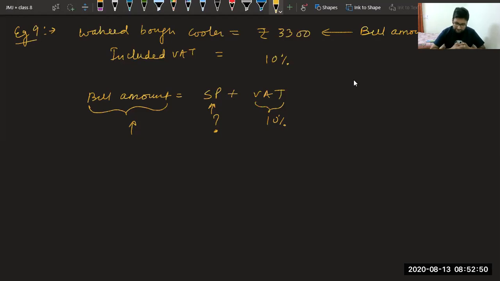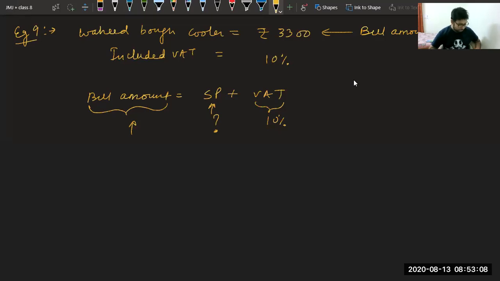Sir, are these book editions very old? Because they are showing VAT. Yes, beta Shaurya. They are not very old. I guess they are 7-8 years, because I also studied the same book when I was in class 7th. Okay. So you can understand.